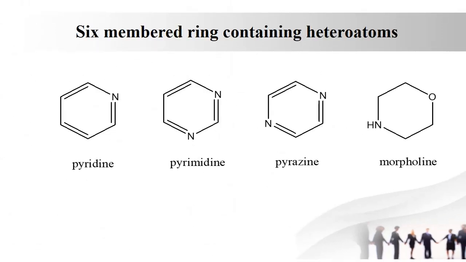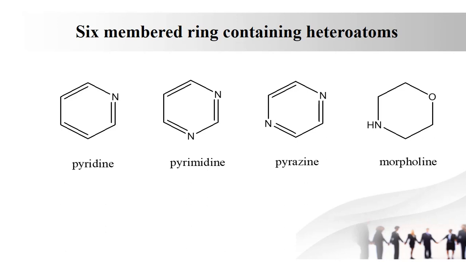Next are six-membered rings containing heteroatoms. First one is pyridine. A six-membered ring containing one nitrogen is pyridine. There are various examples of drugs containing pyridine, which include antiviral, antidiabetic, and antioxidant agents. Next one is pyrimidine. The six-membered ring containing two nitrogens is pyrimidine. Examples of drugs containing pyrimidine are zidovudine, 5-fluorouracil, and propylthiouracil. Next one is pyrazine. Pyrazine also contains two nitrogens, but the position of the nitrogens differs. Drugs containing the pyrazine ring include antitubercular, diuretic, and antitumor drugs.